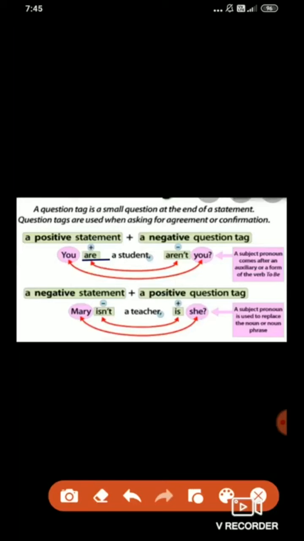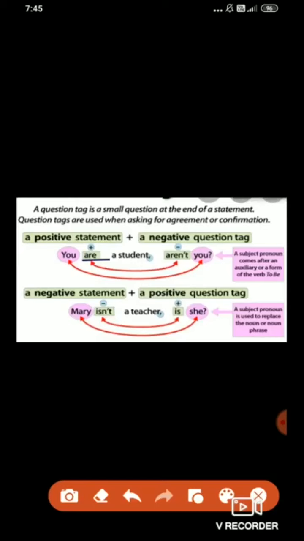Now you are a student, this sentence is positive, which means we need to add the question tag negative. See here, it's written here, a positive statement plus a negative question tag. Now how do we add the question tag? First you need to write the whole sentence, as it is: You are a student.